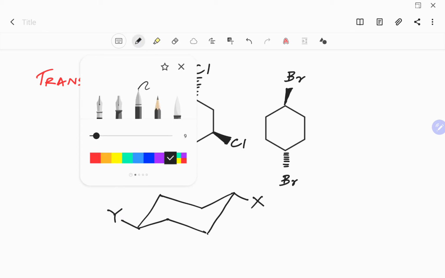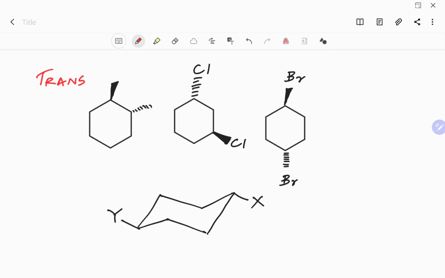Why? Because X is going down, or it's on the bottom plane, and Y is on the top plane, or it's coming up. So all you need to do when you are drawing trans isomers is make sure to put the two substituents on opposite planes.